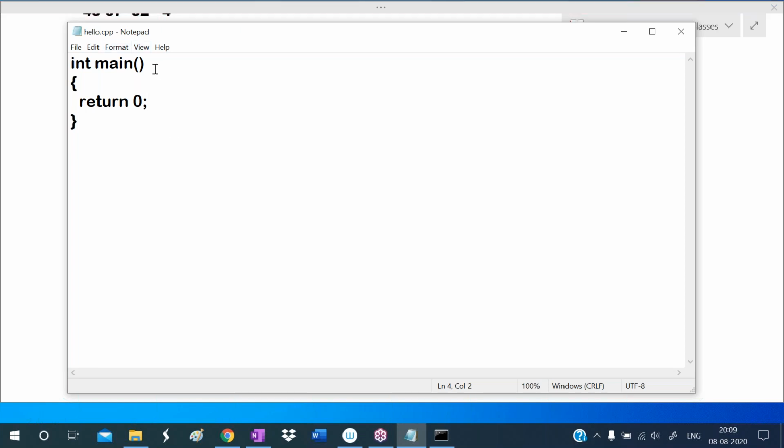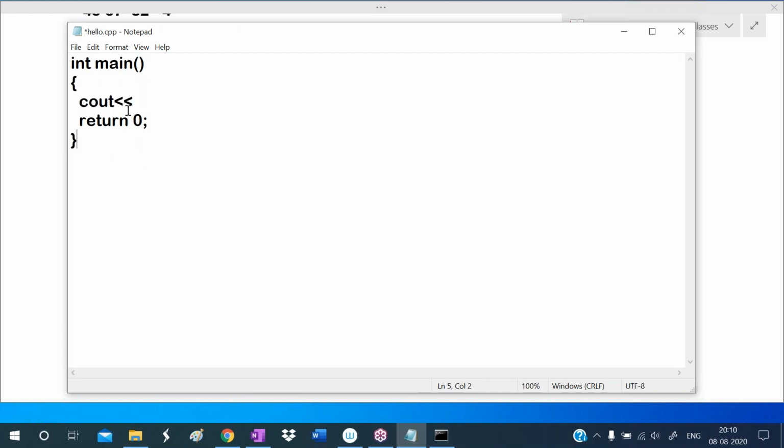So now on the output screen, I want to print hello. To print hello on the output screen, we have to use one object. That object is called cout. So cout is the object. With this cout object, we use the insertion operator. In tomorrow's class, I will explain clearly what this cout and this insertion operator are. Everything I will explain in tomorrow's class. Tomorrow I start class with this program only.